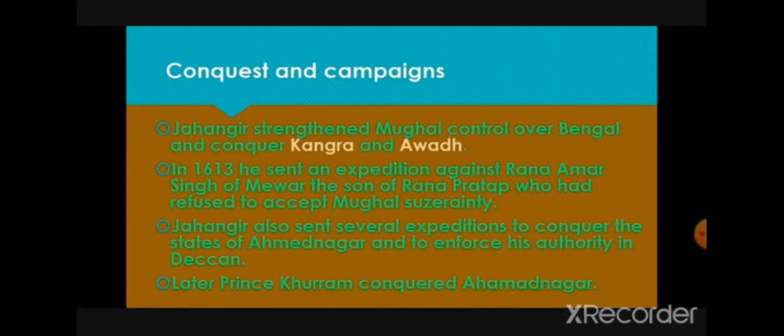Conquest and campaign. Jahangir strengthened Mughal control over Bengal and conquered Kangra and Awadh. In 1613, he sent an expedition against Rana Amar Singh of Mewar, the son of Rana Pratap, who had refused to accept Mughal suzerainty. Jahangir also sent several expeditions to conquer the state of Ahmadnagar and to enforce his authority in the Deccan. Later, Prince Khurram conquered Ahmadnagar. This Prince Khurram is Shah Jahan.